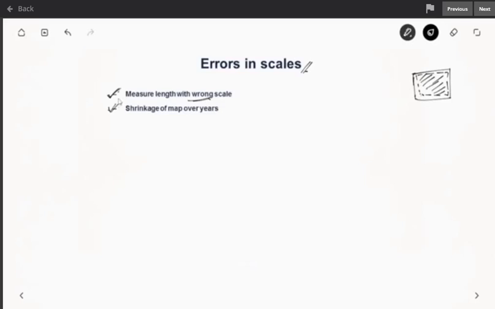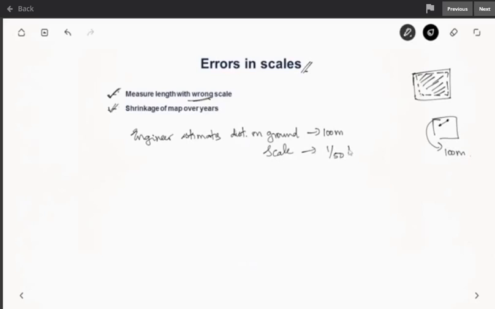So let us see this first case. What happens if an engineer estimates the distance on ground as 100 meters for a particular line in a map. So when he translated this to the ground, it was found to be 100 meters. So for that he used a scale of 1/50 representative fraction. But later he found out that the actual scale given in the map is 1/100. So what will be the actual distance on the ground?